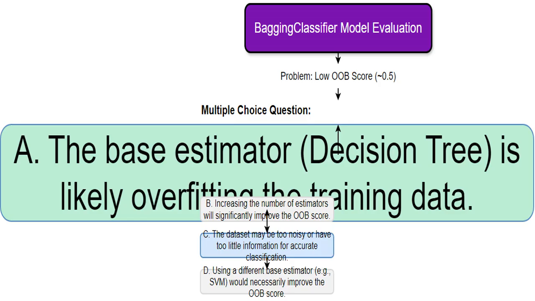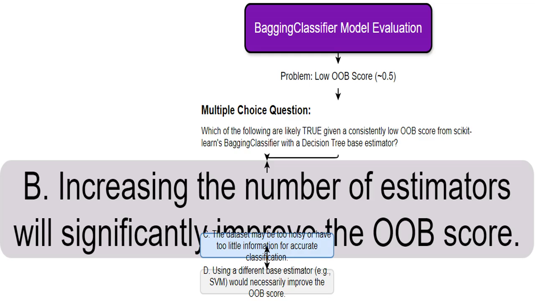Another plausible explanation: even the best model can struggle if the data is inherently noisy, with lots of irrelevant information or errors, or doesn't contain enough relevant information to reliably make predictions. Garbage in, garbage out. While increasing the number of estimators, decision trees in this case, in a bagging classifier can sometimes improve performance, it won't magically fix fundamental flaws in the base model or noisy data.